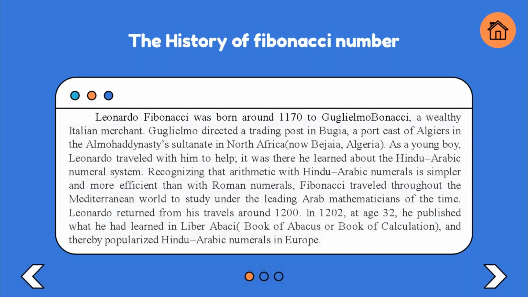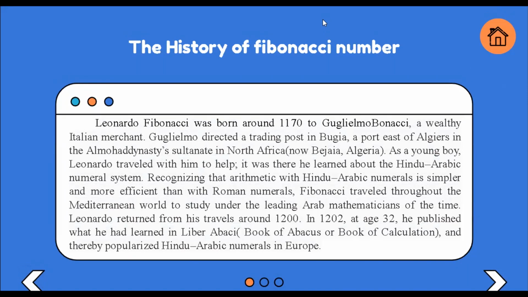As a young boy, Leonardo traveled with him there. It was there he learned about the Hindu-Arabic numeral system. Recognizing that arithmetic with Hindu-Arabic numerals is simpler and more efficient than with Roman numerals, Fibonacci traveled throughout the Mediterranean world to study under the leading Arab mathematicians of the time.